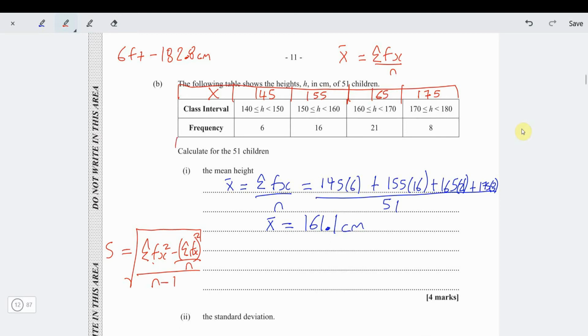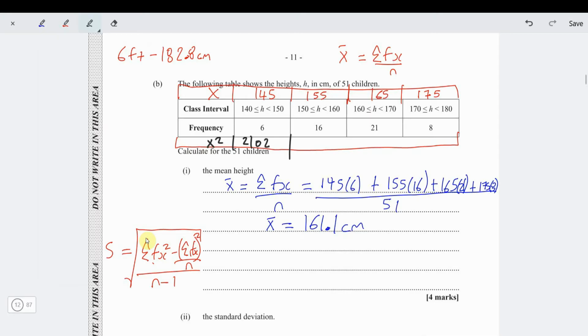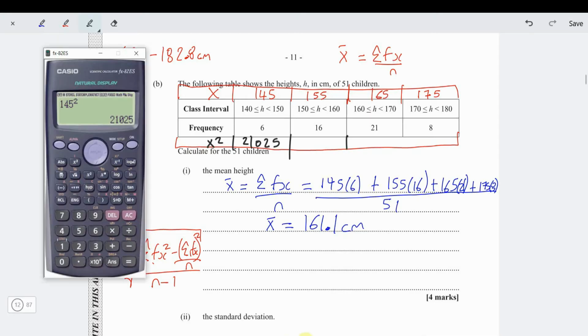So now we're going to need a column for x squared. I'm just going to put it at the bottom here. Let me attach it in black. X squared. So we need 145 squared. That's 21,025. Then we need 155 squared.